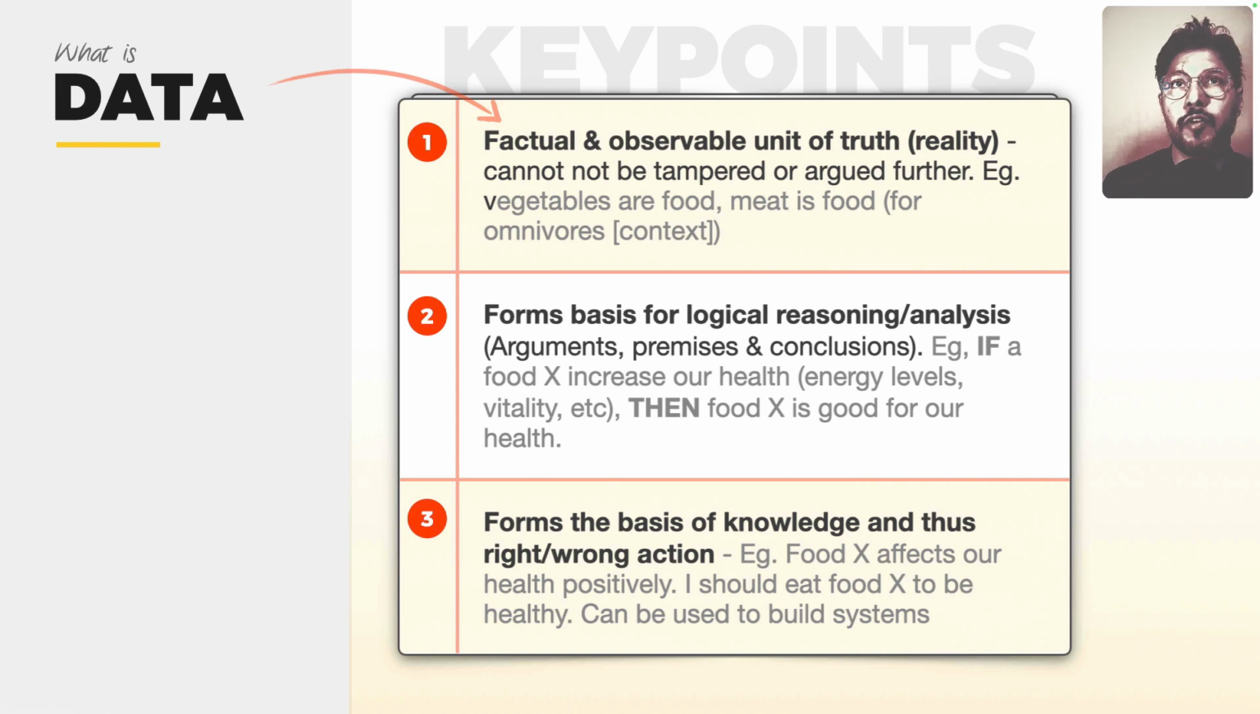The second point is that it forms the basis of logical reasoning and analysis. Based on these facts, now comes the fun part: you can start to argue and make your points. In logical reasoning, you call these arguments, premises, and conclusions. For example, the sky is blue, and when it rains, the sky is gray. I've observed that with my eyes. So I can make an argument that when the sky is gray, it's going to rain.